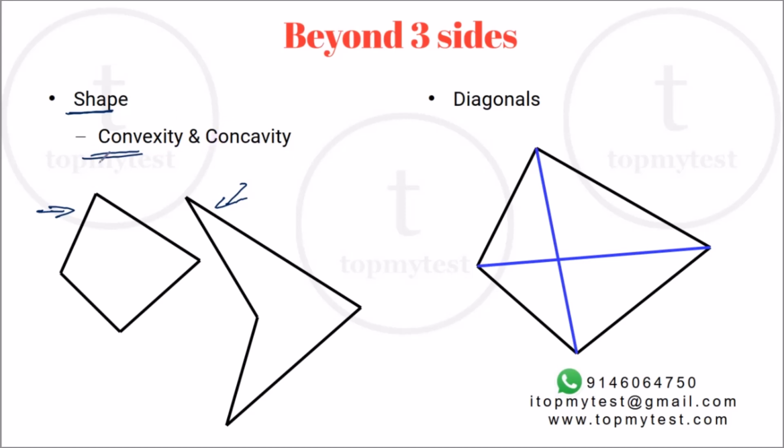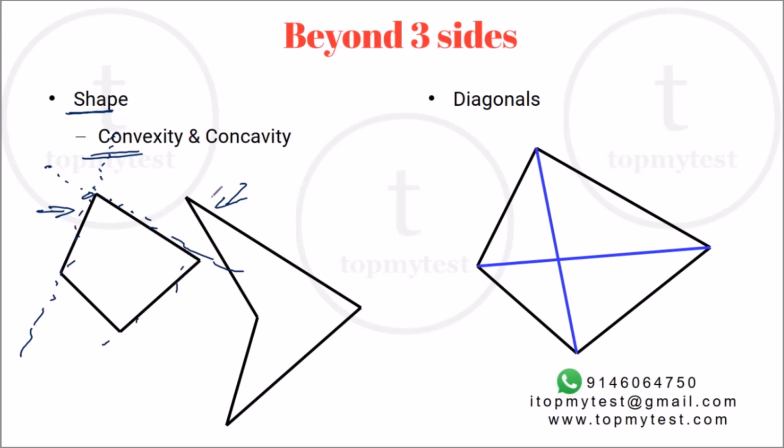Now, the test for convexity is that if you extend any side infinitely on both sides, make it into a line, all the points will lie on the same side of the line. So if you extend this line, all the points lie on this side, and this will be true for every single edge. Only then it will be a convex figure.